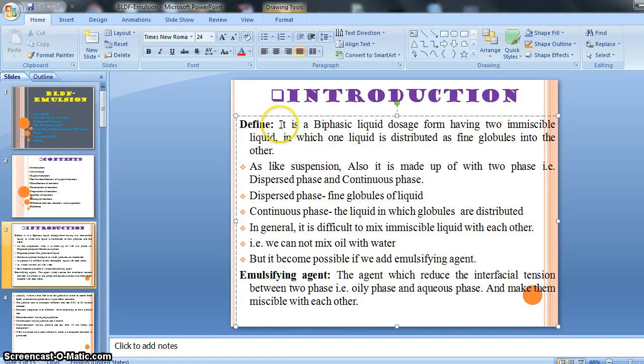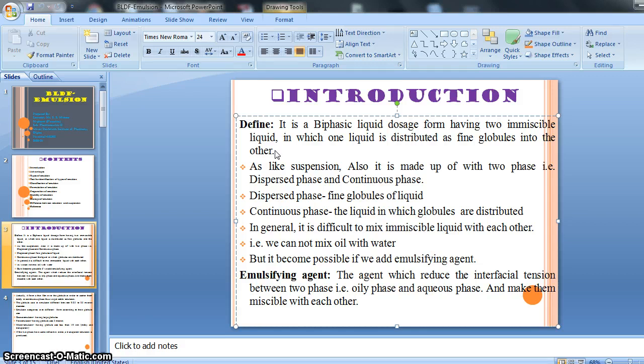It means emulsion is a biphasic liquid dosage form, so it contains two phases, a dispersed phase and a continuous phase. It has two immiscible liquids, meaning it is made up of two immiscible liquids.